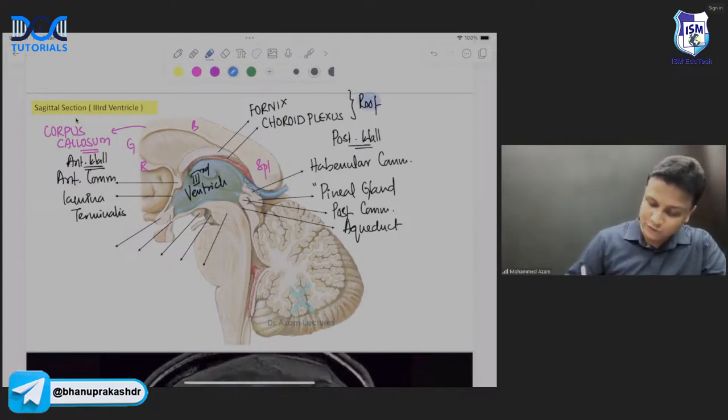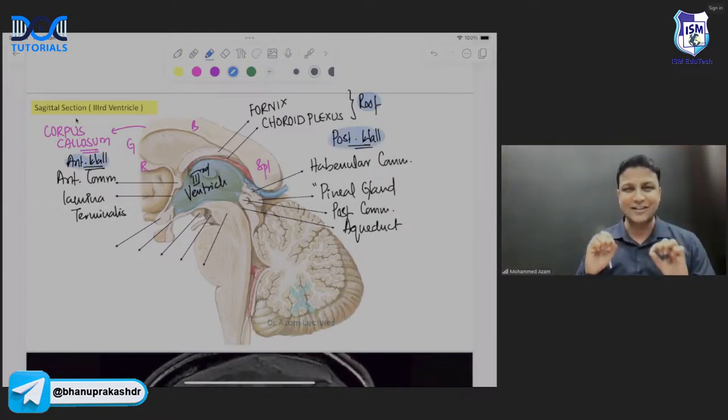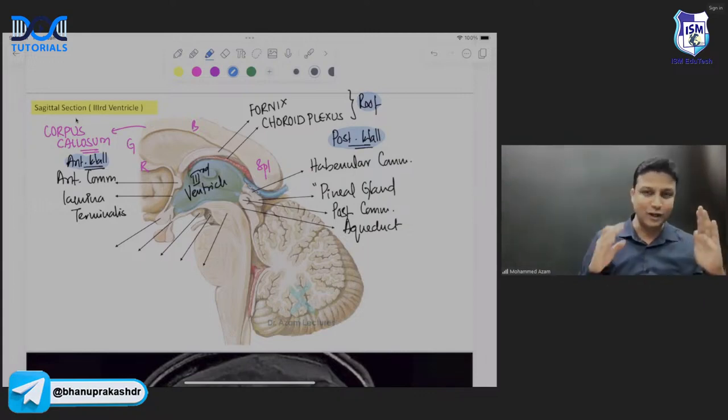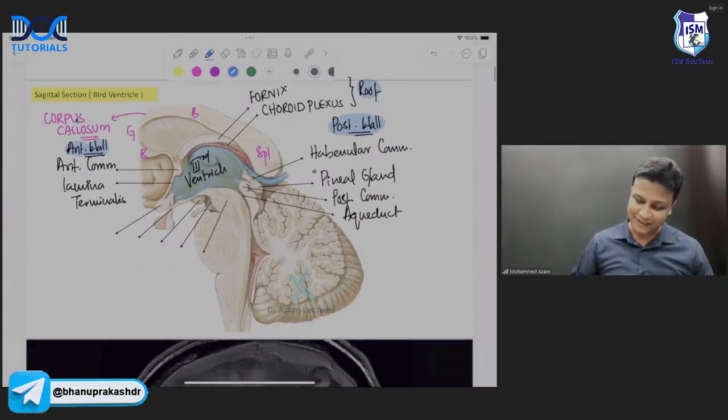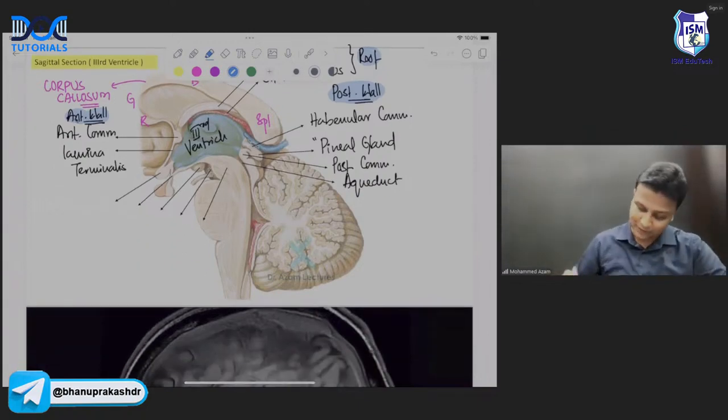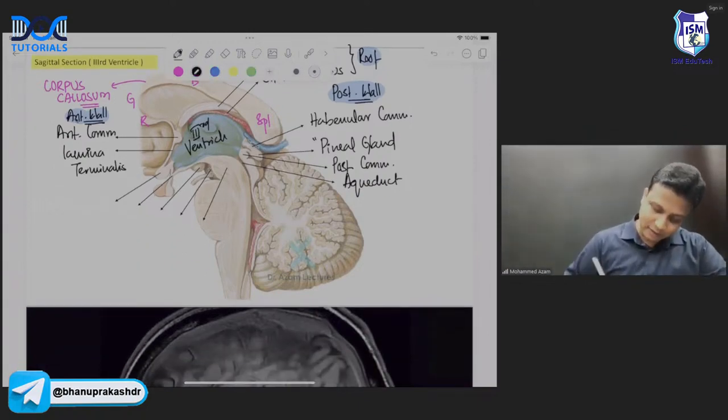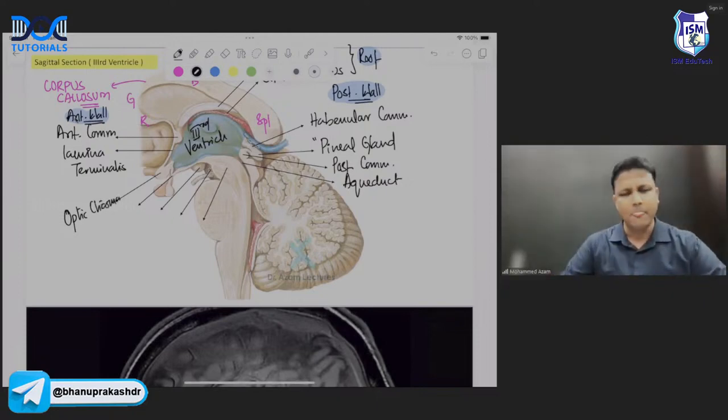Okay, so we are done with the roof here. We are done with the anterior wall here. And then we are done with the posterior wall here, sir. Wow. So in this manner, very clearly, like crystal clearly, we are done with the boundaries of the third ventricle. The roof is done, anterior wall is done, posterior wall is done. And now welcome to the floor of the third ventricle. That is extremely important. Okay. Now this crossing here is known as the optic chiasma. So this crossing here will be the optic chiasma.